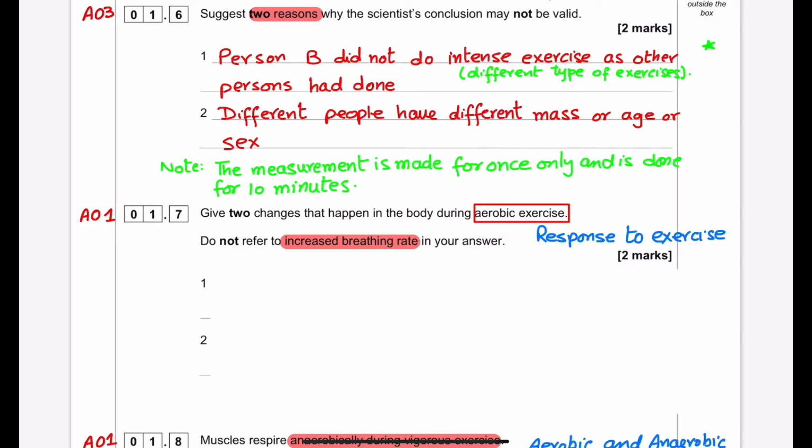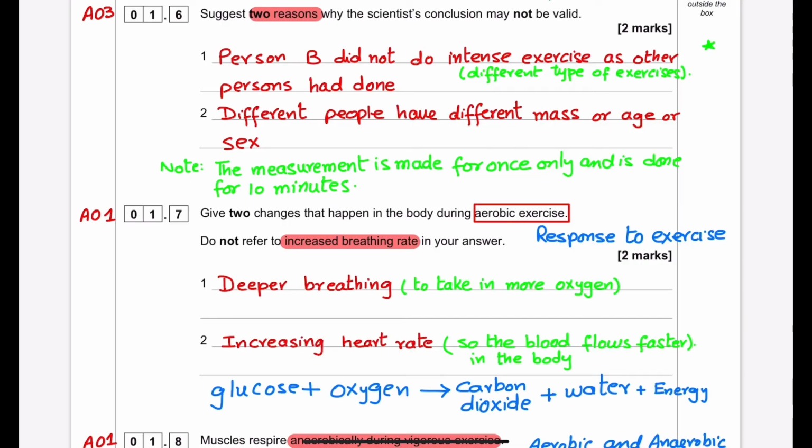So, during aerobic exercise, the person will take in more oxygen, and deeper breathing will happen. As a result, there is an increase in heart rate. So the blood flow is getting faster in the body, and the body needs to burn more glucose to produce energy. Let's see the model answer.